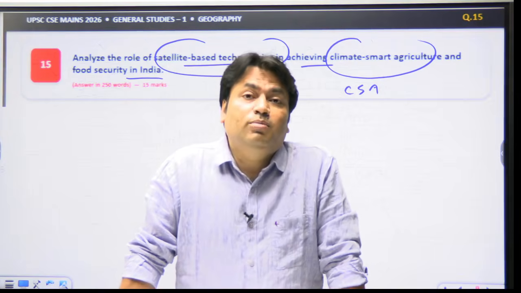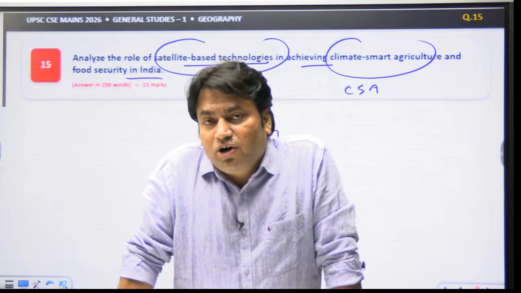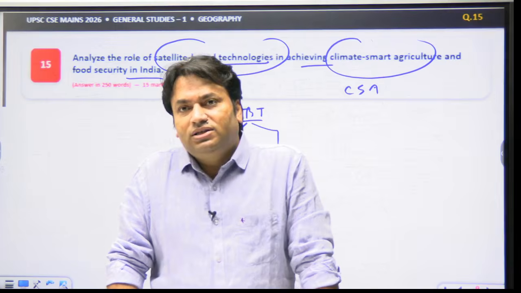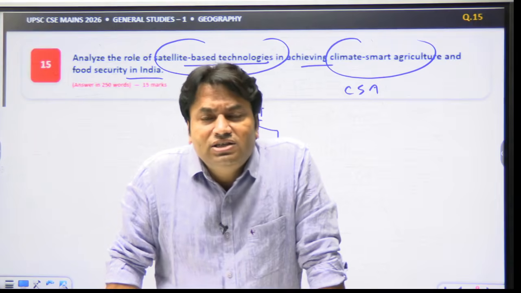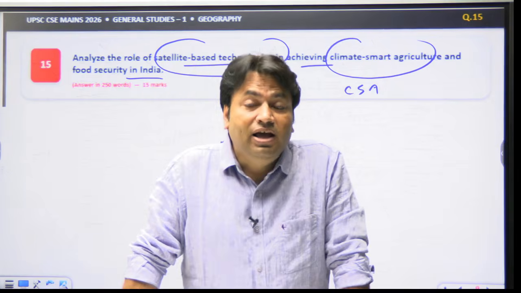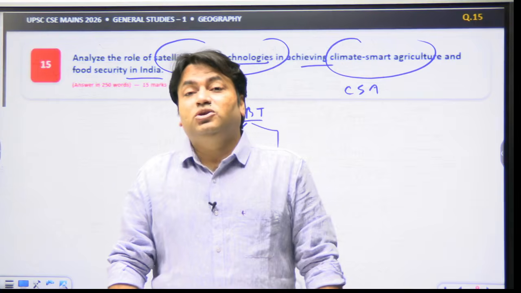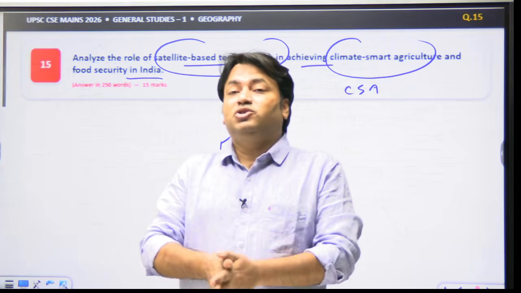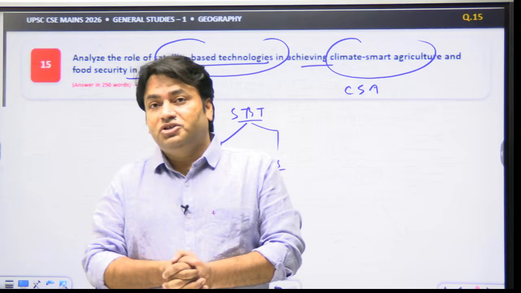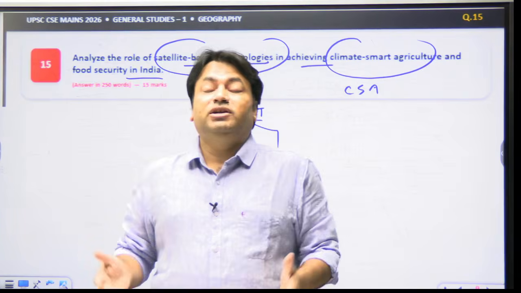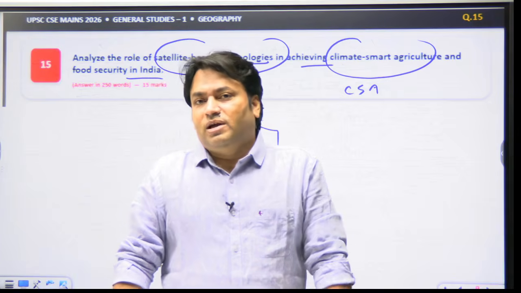We can also talk about drought and climate risk monitoring, that satellites can monitor vegetation stress, surface conditions, and changing moisture regimes. This supports drought assessment, contingency planning, and crop insurance decisions. We can also talk about weather and climatic information, that meteorological satellites contribute to monitoring atmospheric conditions, rainfall, and extreme weather, and ultimately this helps farmers and institutions anticipate climate-related risks.